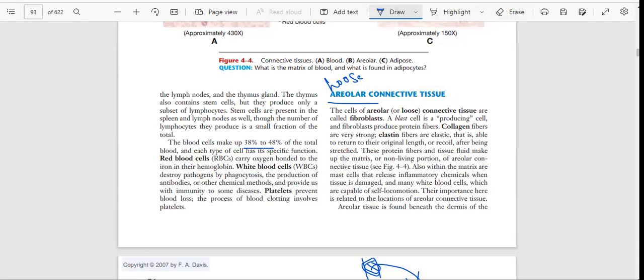The cells of areolar or loose connective tissue are called fibroblasts. So what is the cell of loose connective tissue? That is fibroblast. We have to remember that.